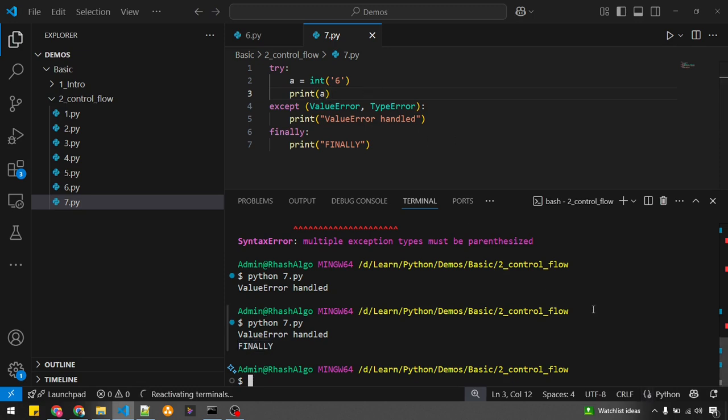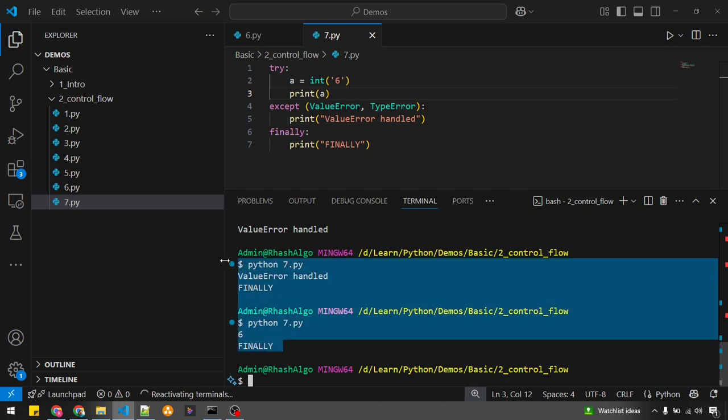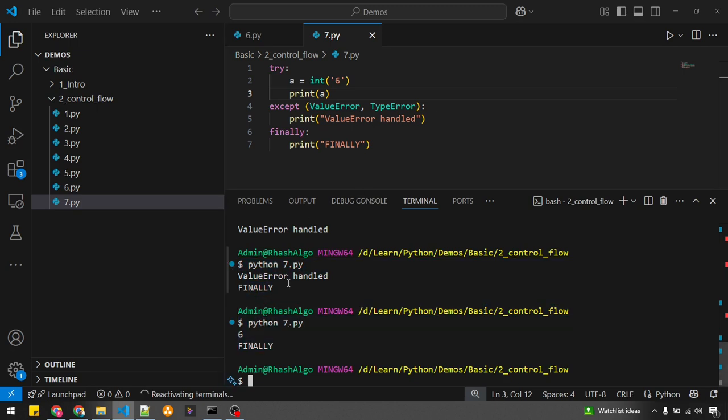Okay, observe carefully, guys. Did you observe these two executions? On the first execution I am getting the value error handled, which means I got an exception because I passed a character, a string like a, which is not in the base 10 format for the int class.